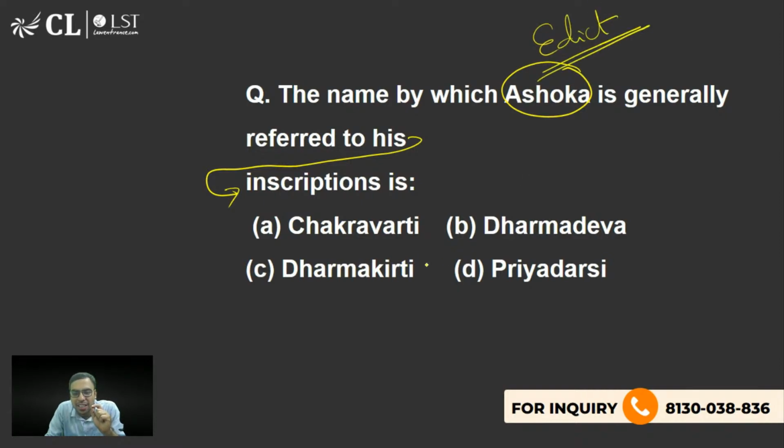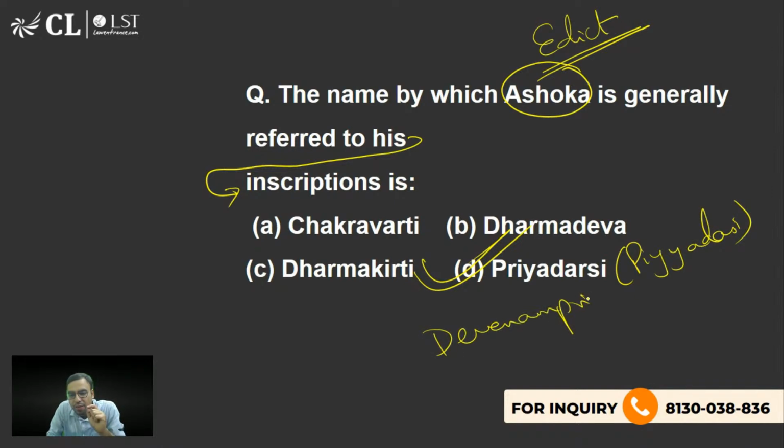So the right answer is Priyadarshi. Actually, his name was Devanam Priyadarshi. Yeah, Devanam Piyadasi. Or Piyadasi, some people write it that way. So the full name was Devanam Priyadarshi. Yes, Kumari Bhavna, Anamika Grover, Kushagra, you are right. D is the right answer to this question.